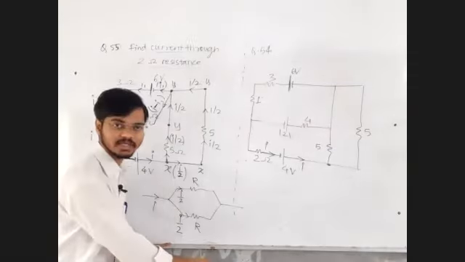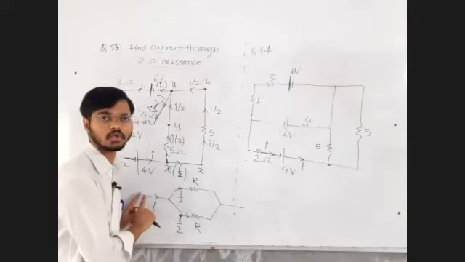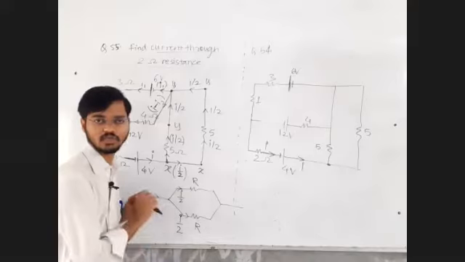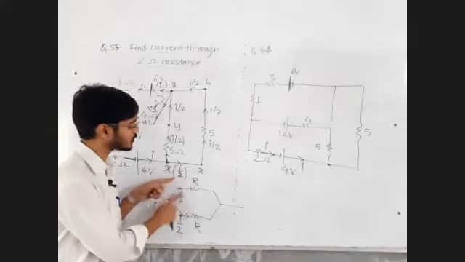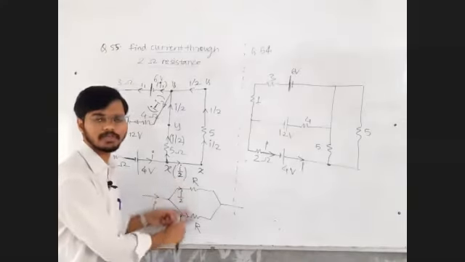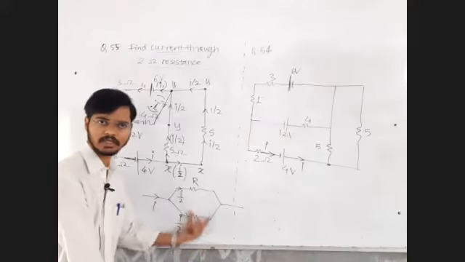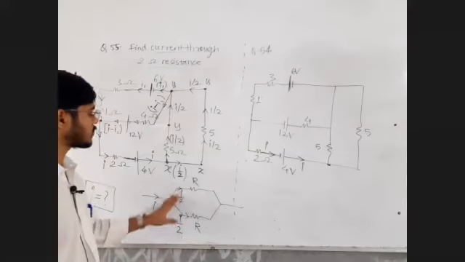If there are three resistances, you should divide this current I by 3, I by 3, I by 3 in this fashion. Right now there are two branches, I by 2, I by 2. For three branches, I by 3, I by 3, I by 3, if there are equal resistances. Right now the case is I by 2.